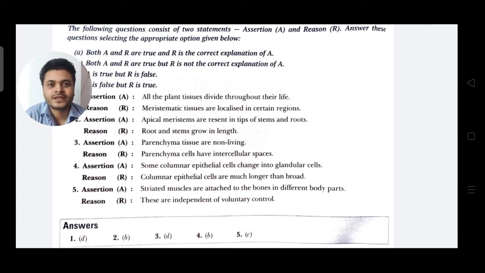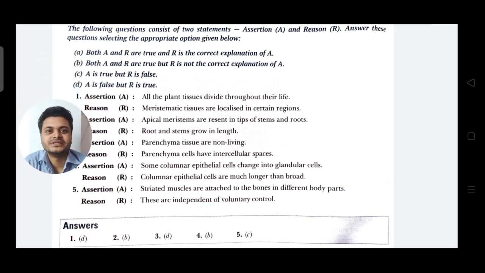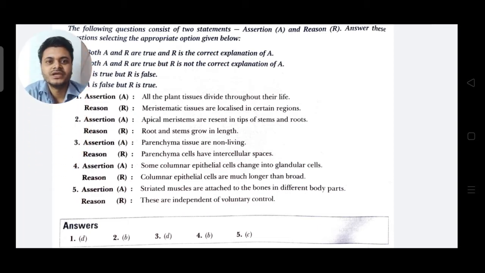Third is the assertion: parenchyma tissue are non-living, and the reason is parenchyma cells have intercellular spaces. So the correct option is 3D. That means A is false and R is true. Your assertion is false, because parenchyma tissues are living, not non-living. And R is true: parenchyma cells have intercellular spaces.